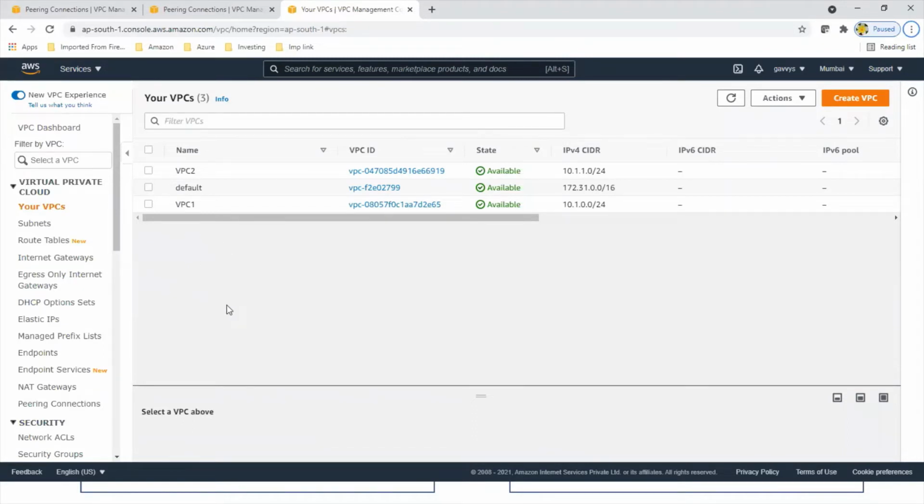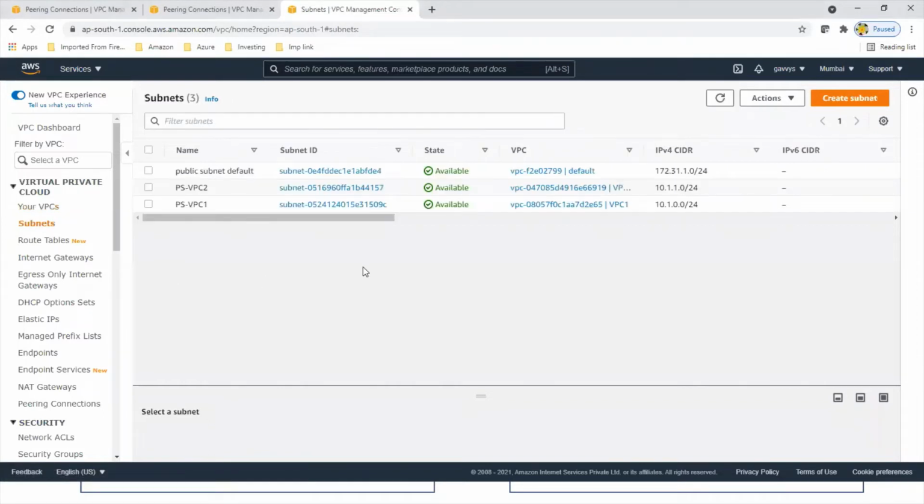As I've shown diagrammatically, I have created two VPCs: this is VPC1 with network 10.1.0.0/24 and another, VPC2, that is 10.11.0.0/24. Moving forward to subnets, these are the two subnets I have created, a public subnet for VPC1 and a public subnet for VPC2.